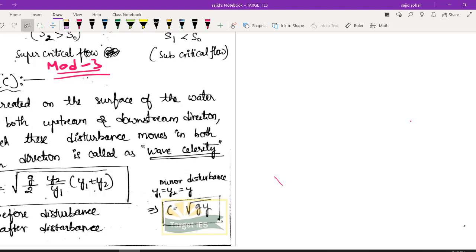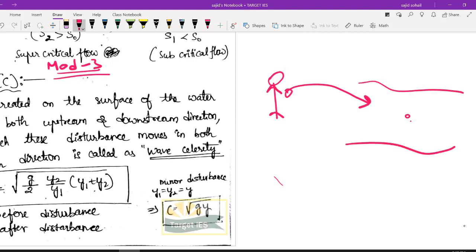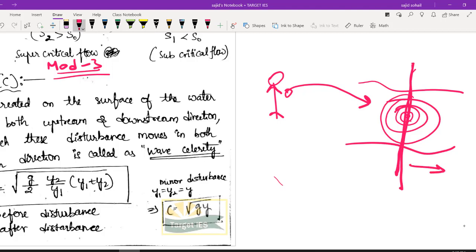Whenever you are creating any disturbance on water, it could be because of changing dimensions or it could be because you are throwing some stone. Just stand near some water body and throw a stone into the water. So let us say there is water and you are throwing a stone. Whenever you are throwing a stone, there will be some waves generated like this. Agreed or not? So you can clearly see if you are throwing the stone exactly on this line, the waves are propagating in downstream direction or it can also propagate in upstream direction. It is propagating in both the directions with certain velocity.